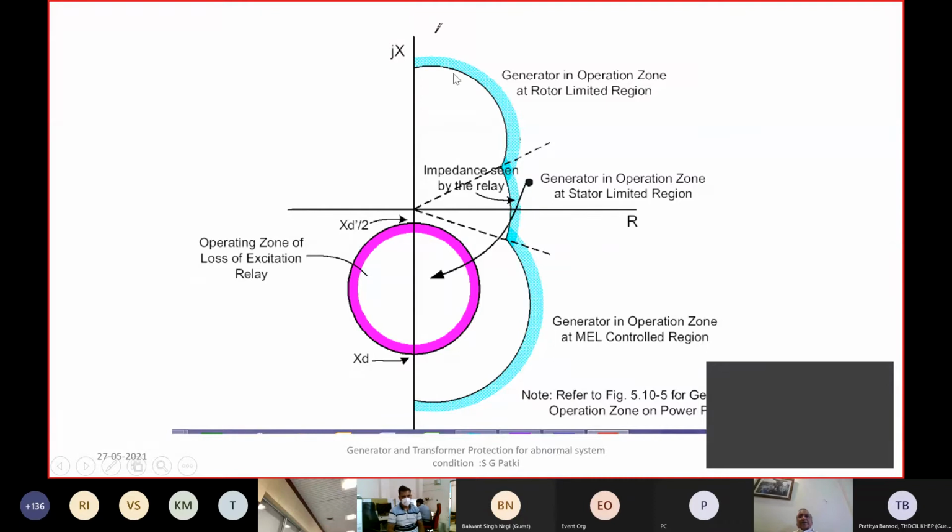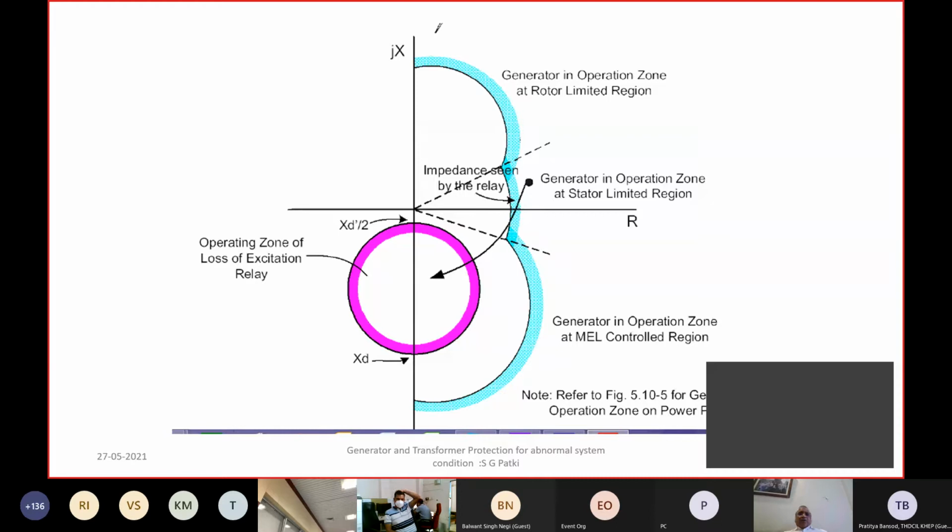This is your operating region. But when the under excited operation occurs, why would it result into an under excited operation?